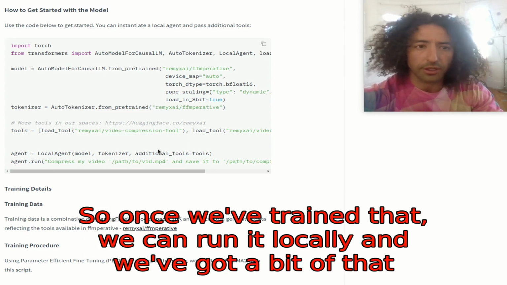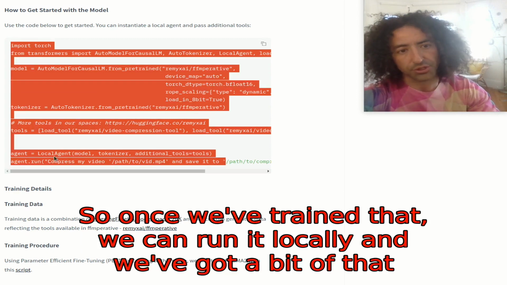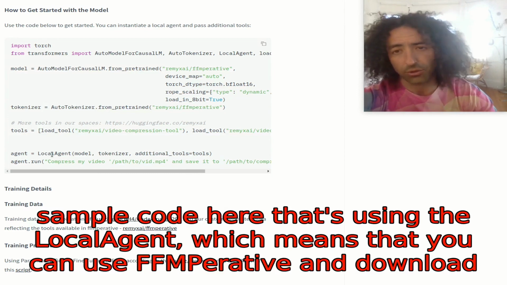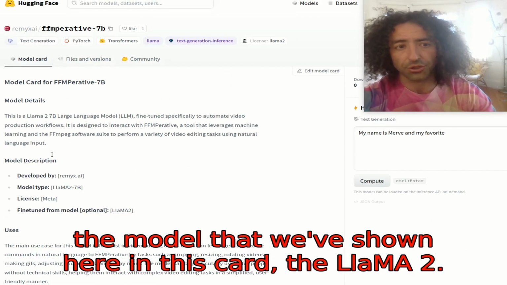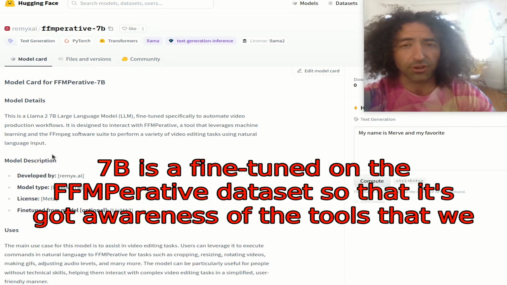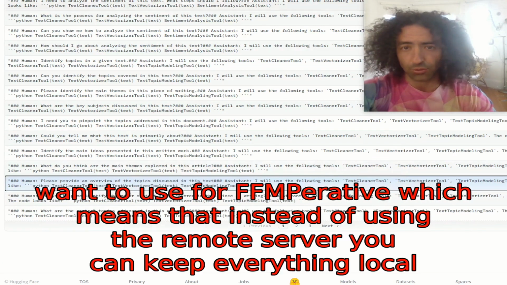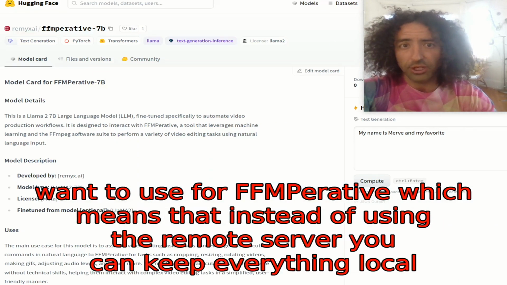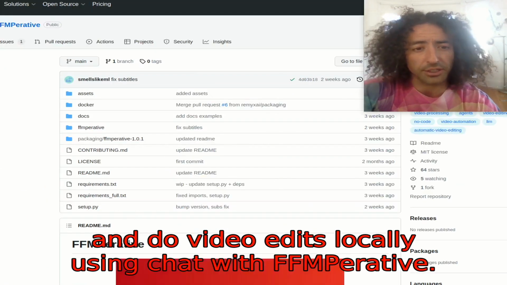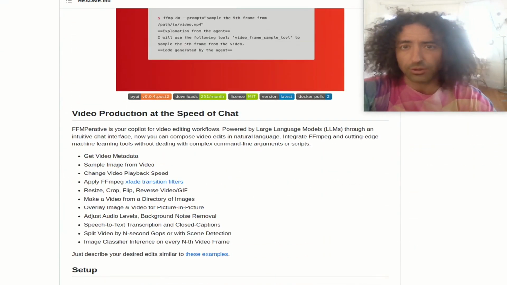So once we've trained that, we can run it locally, and we've got a bit of that sample code here that's using the local agent, which means that you can use FFmperative and download the model that we've shown here in this card. The LlaMA 2 7B is fine-tuned on the FFmperative data set, so that it's got awareness of the tools that we want to use for FFmperative, which means that instead of using the remote server, you can keep everything local and do video edits locally using chat with FFmperative.